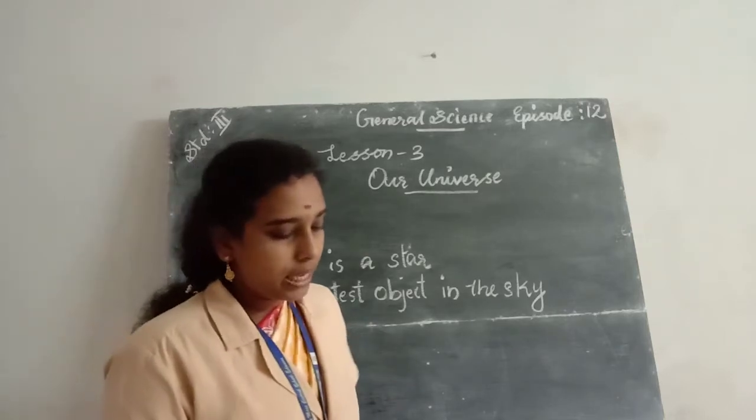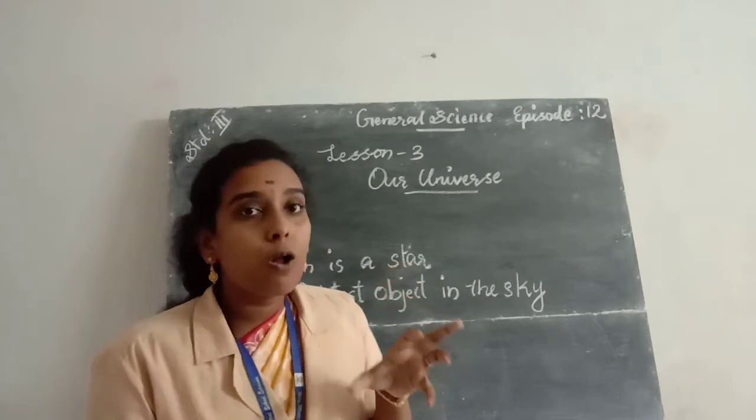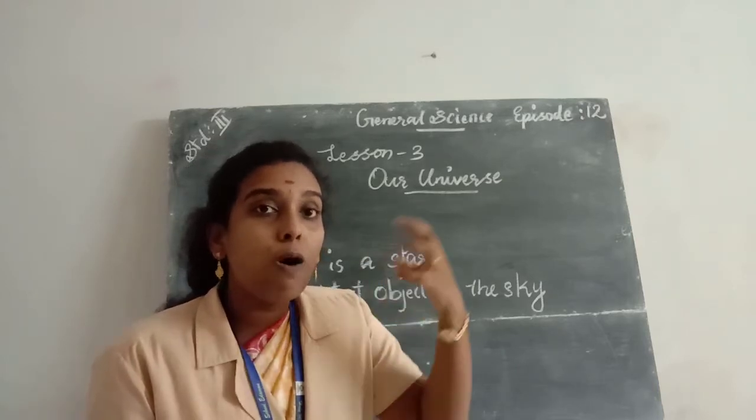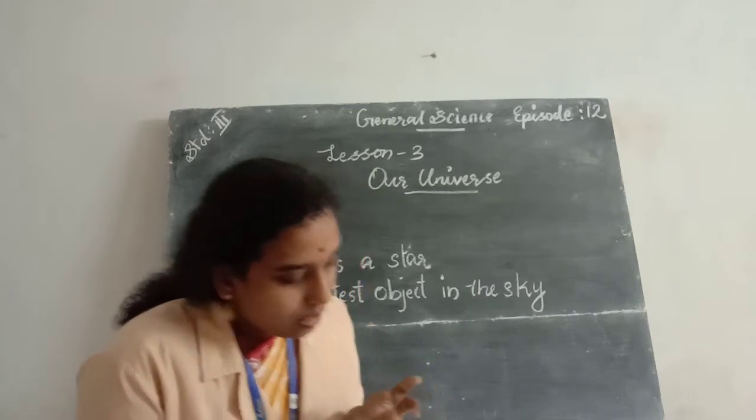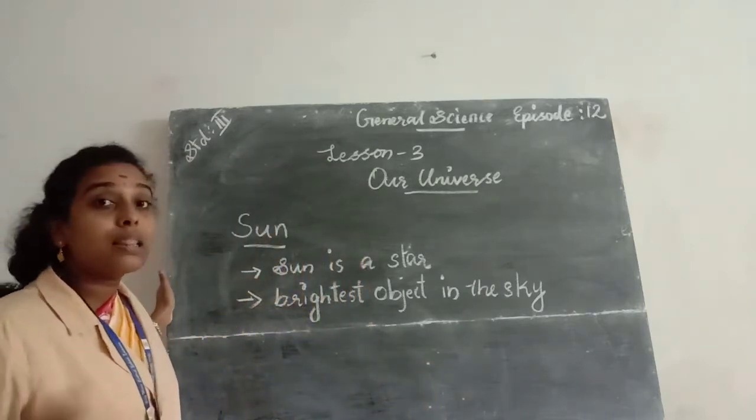The next point is, it is a big ball of fire, and it is much bigger than earth.